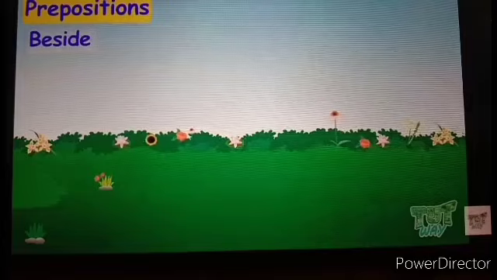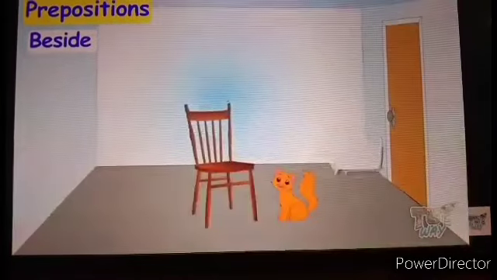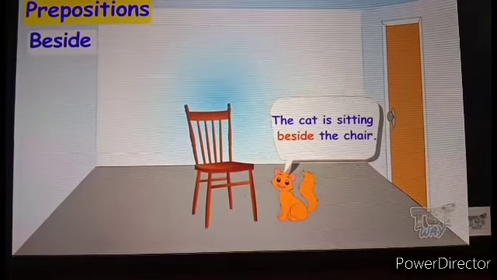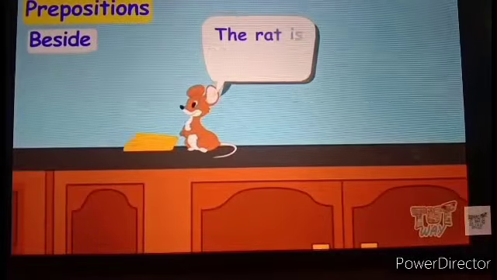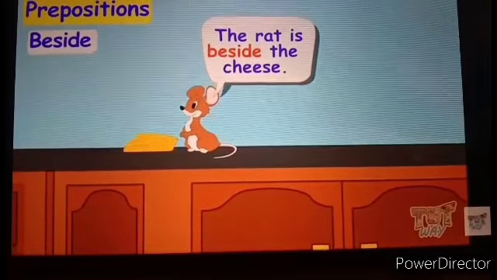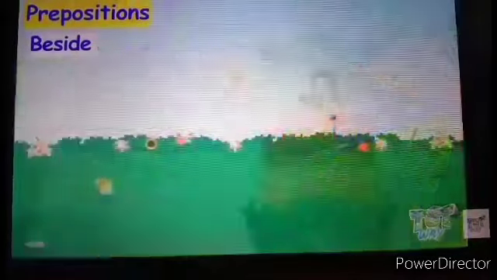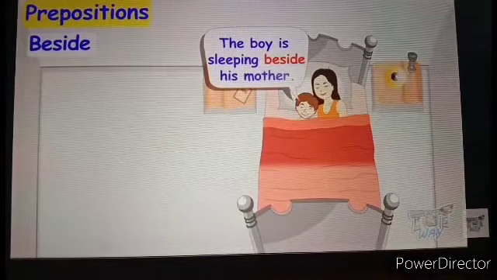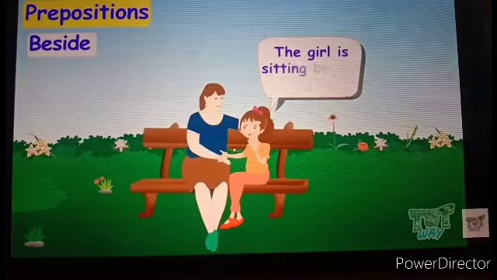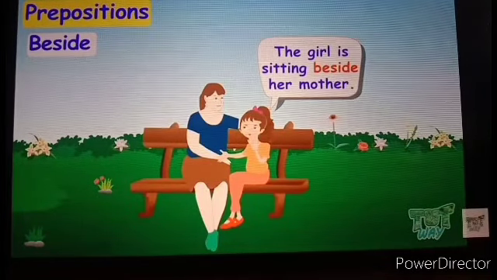The next preposition is beside. For example, the cat is sitting beside the chair. The rat is beside the cheese. The lion is beside the river. The boy is sleeping beside his mother. Beside. The girl is sitting beside her mother.